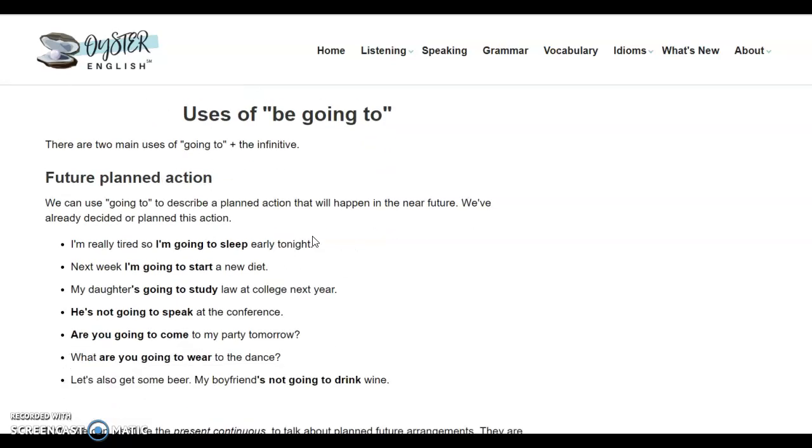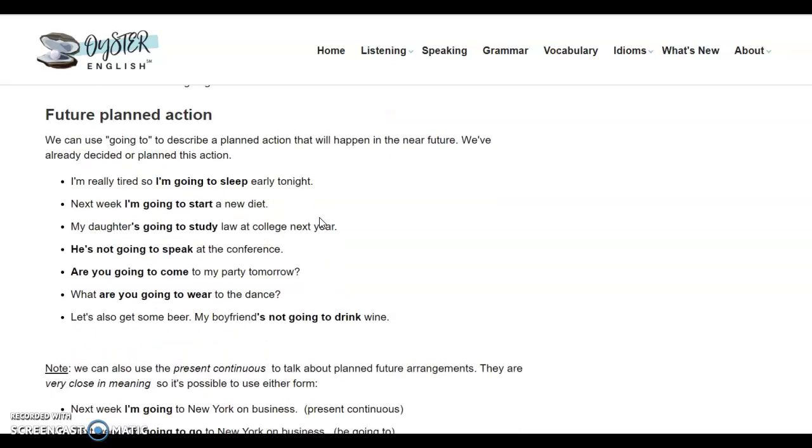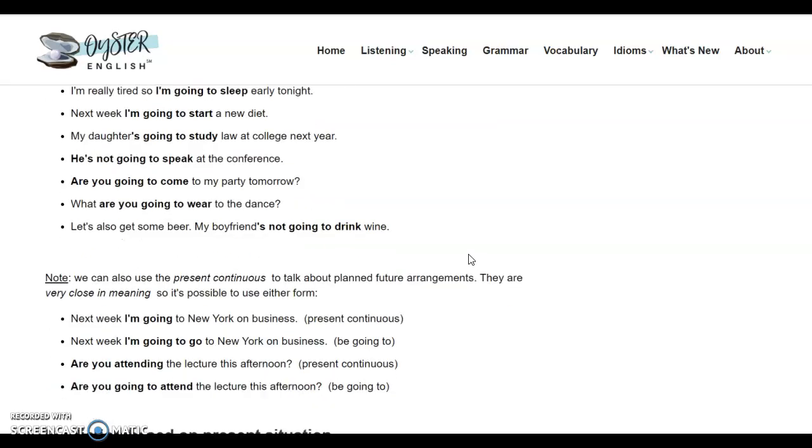The uses of the going to future, so when we use it, it's usually when we have a planned action. You're planning on going to bed quite early tonight. You're planning on going to a party tomorrow. You're planning on having a beer with your friends on Friday evening.